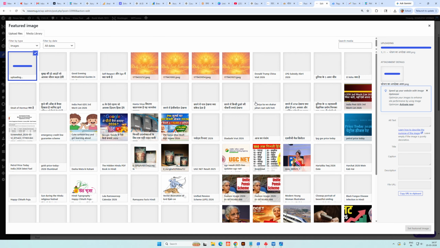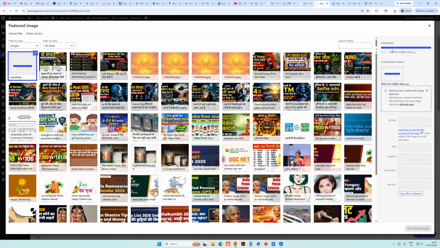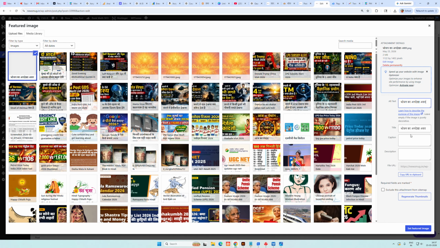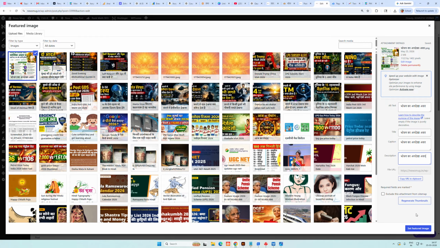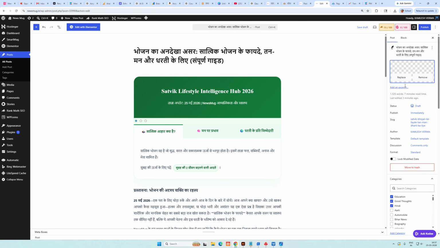Okay. The image name and focus keyword should be the same. And here you have to set the alt text also the same as the focus keyword. Set it. Now my SEO is 60% completed.